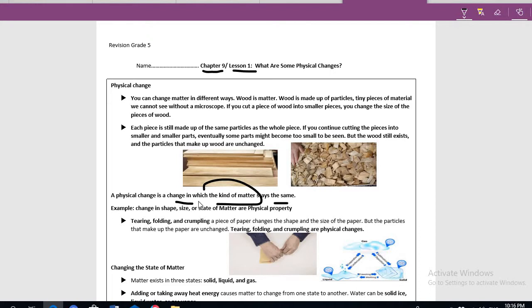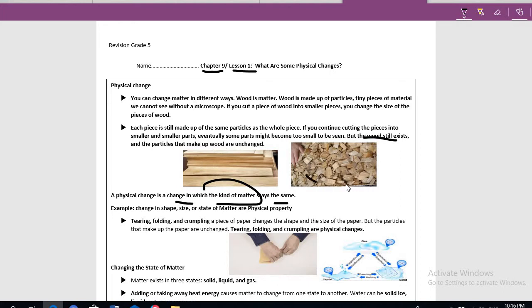For example, here, look, each piece is still made up of the same particles as all the pieces. If you continue cutting the piece into smaller and smaller parts, eventually some parts might become too small to be seen, but the wood still exists and the particles that make up wood are unchanged.